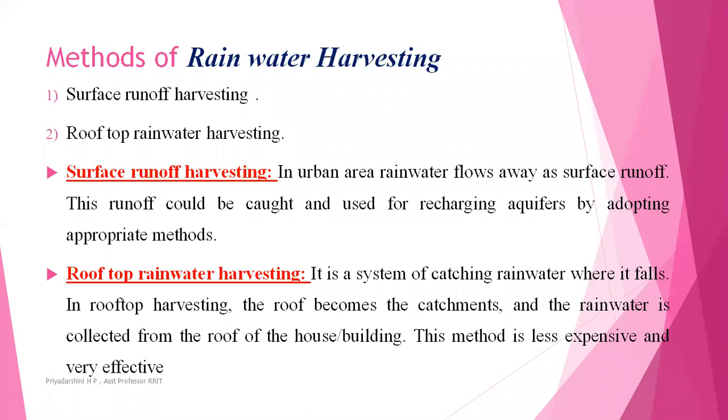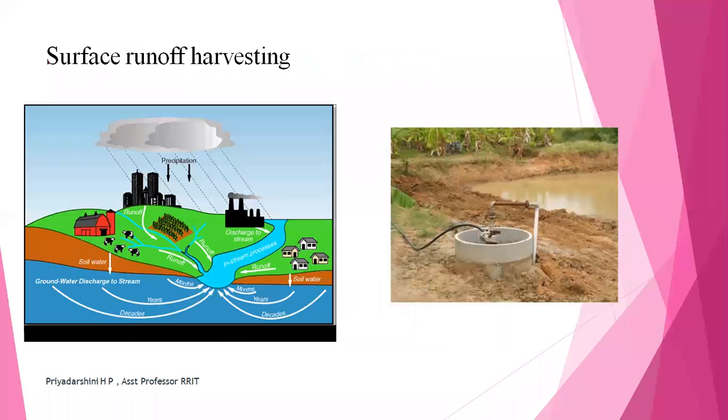Surface runoff harvesting is nothing but, in urban areas, rainwater that flows away as surface runoff. Just consider this particular figure. You can consider urban areas, where whatever rainwater, the precipitation, everything will run off. Runoff is nothing but the direct flow of water, and this runoff reaches the nearest streams, or you can consider rivers and everything.